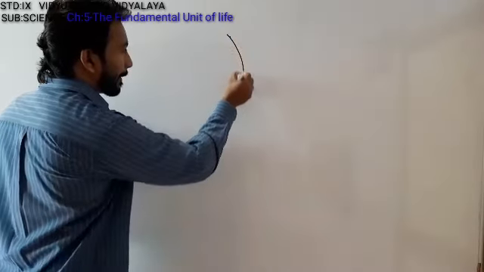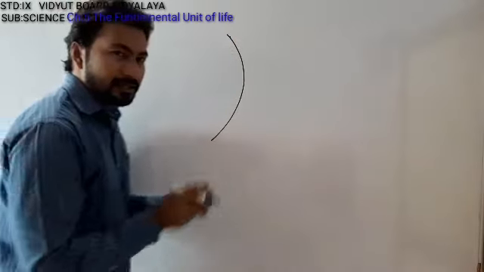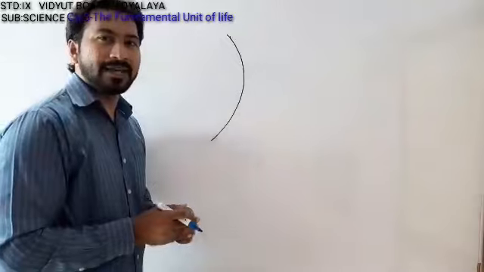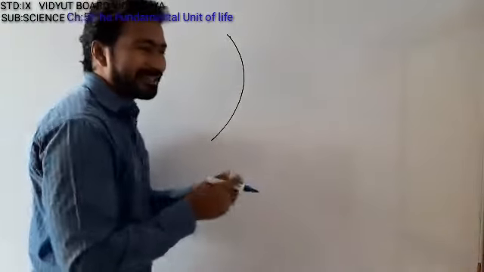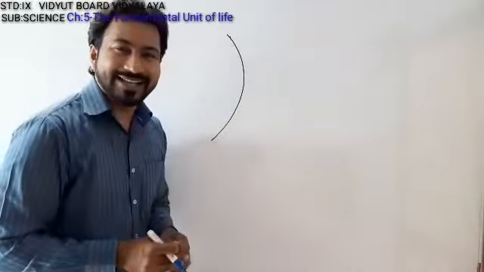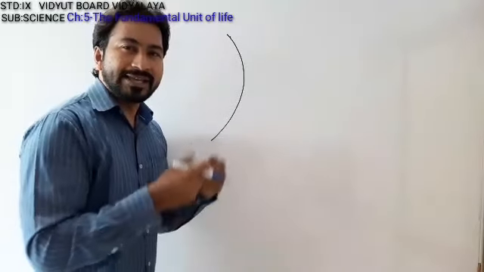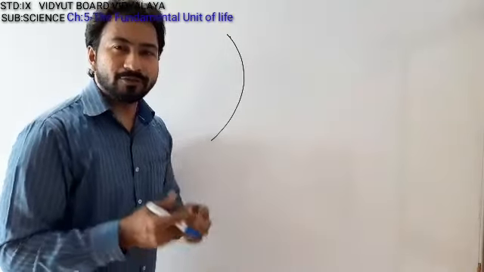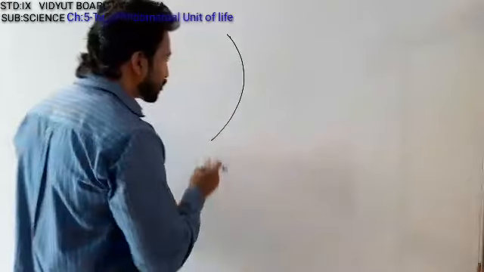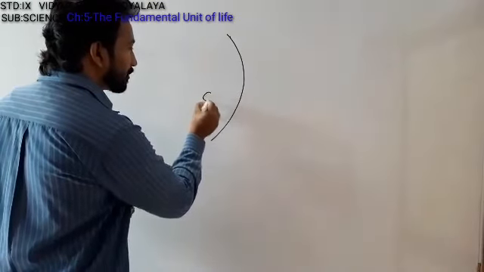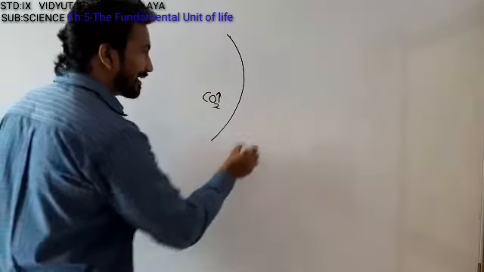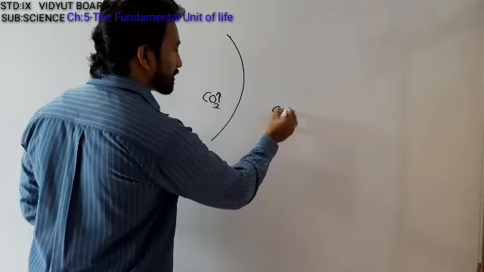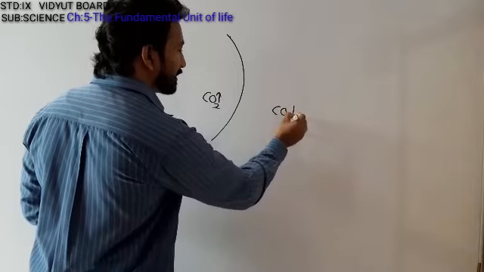Now, this is a small region of a typical plasma membrane. The cell will be doing a lot of activities, and in doing so, it will be producing a lot of carbon dioxide. So, the amount of carbon dioxide is more in the inner region, and the amount of carbon dioxide is less in the outer part.